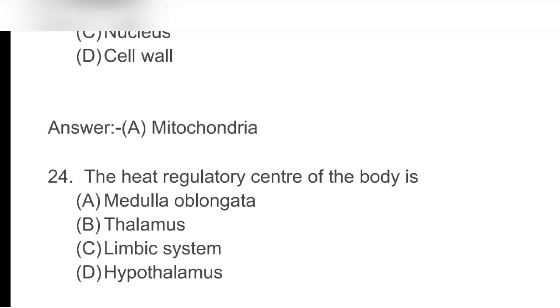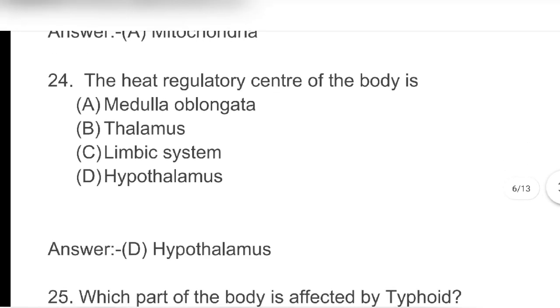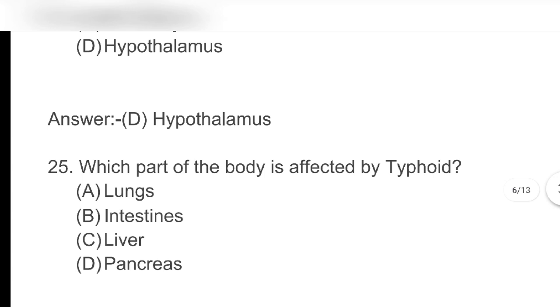Next, the heat regulatory center of the body is A. Medulla oblongata B. Thalamus C. Limbic system D. Hypothalamus. Answer D. Hypothalamus.